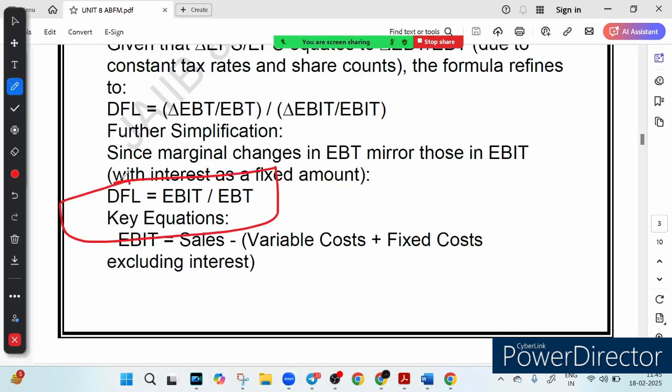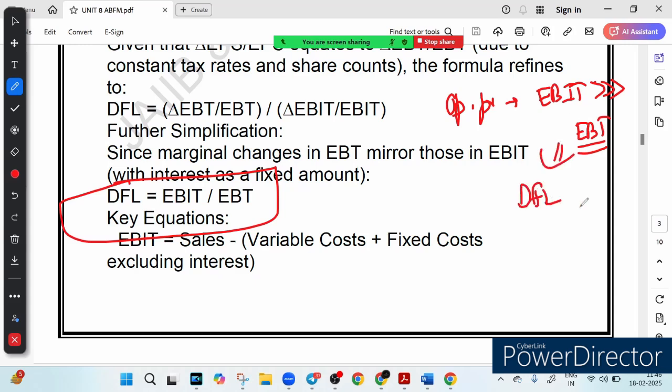In another word, what is your operating profit? EBIT. If your operating profit, or we call it EBIT, is much higher than your earning before tax, that is EBT, your DFL is higher. Obviously if EBIT is larger than EBT, it means your DFL is higher, right? And your earning can fluctuate dramatically. If the difference is small, then your leverage is not as risky, right?